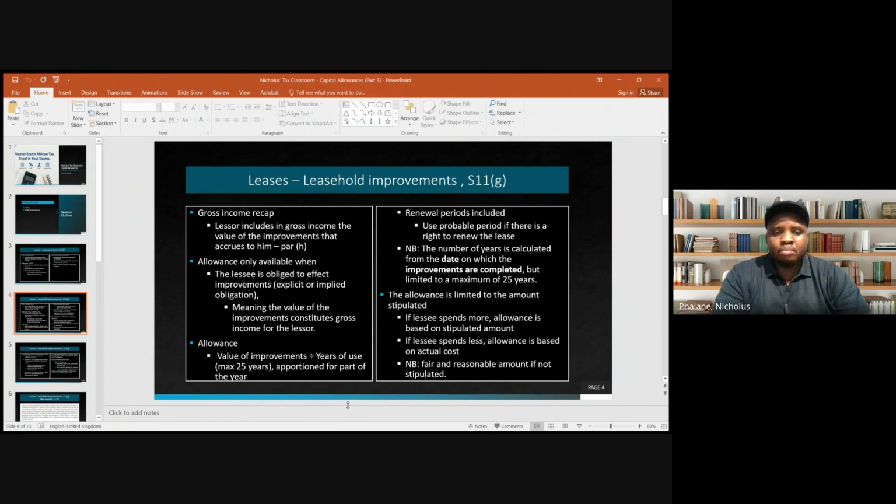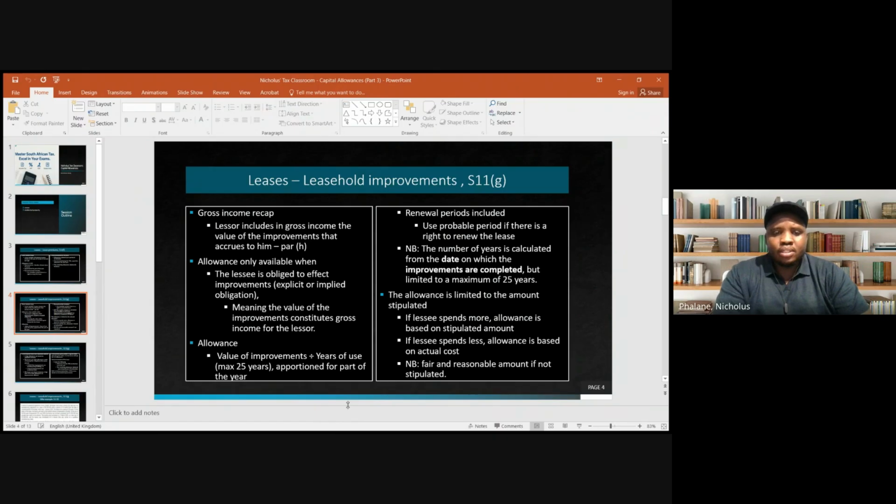Then this means the value of the improvements would constitute gross income for the lessor. So as long as the value of the improvements constitutes gross income for the lessor, then the lessee will be eligible for allowances in terms of section 11G. Right? How do we calculate the allowances? We're going to take the value of the improvements, right? So we did discuss what the value would be when we were looking at gross income special inclusions. So if you don't know the value that we will take here, then you need to go back there and brush up on the principles.